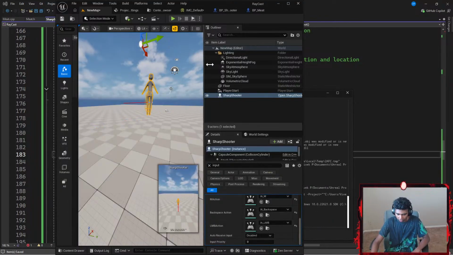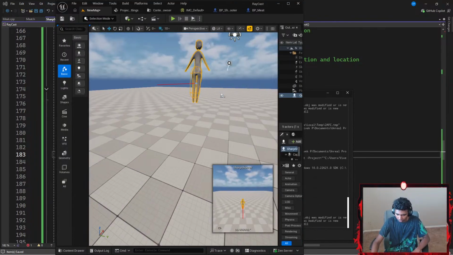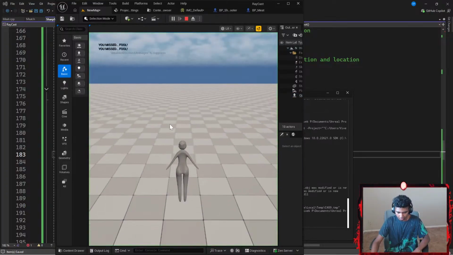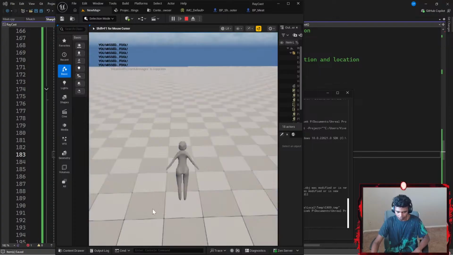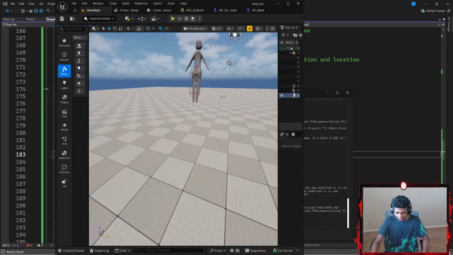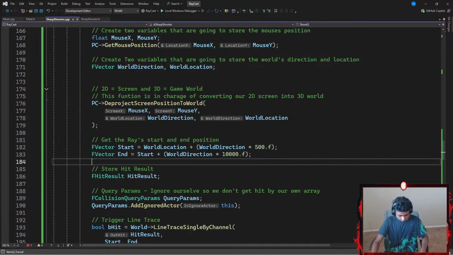Let's go with Control Alt F11 real quick. Okay, once it's done compiling, I'm going to go ahead and run the program real quick. What if I look absolutely down? I don't hit my ray, it never shoots off my finger.